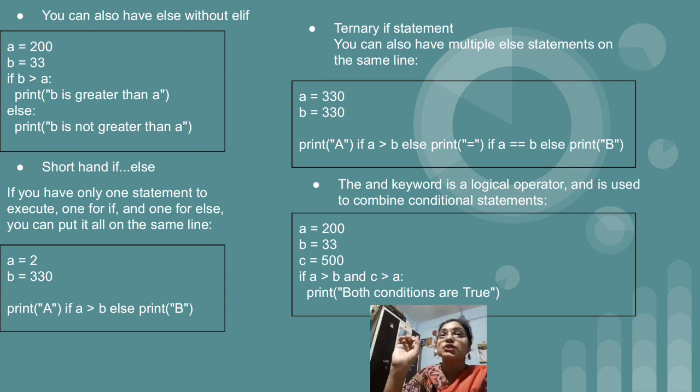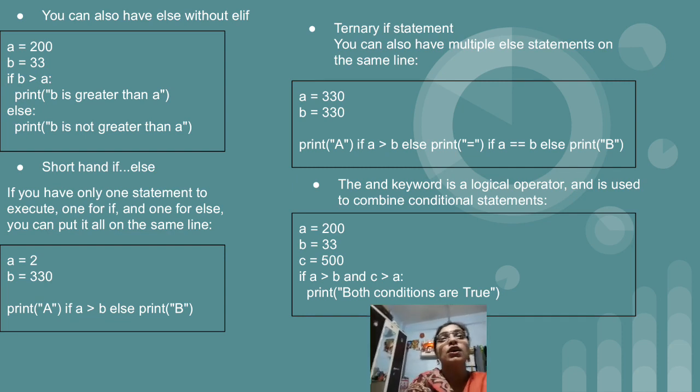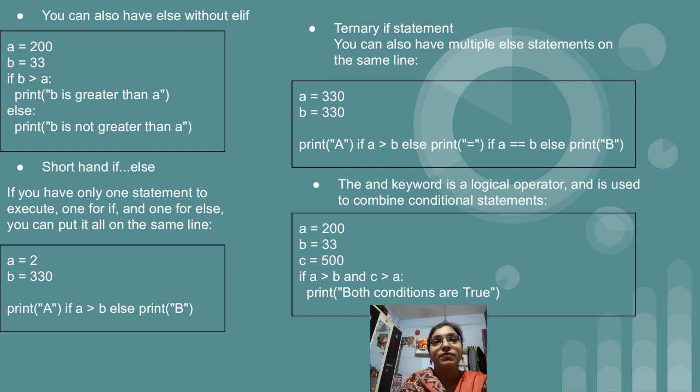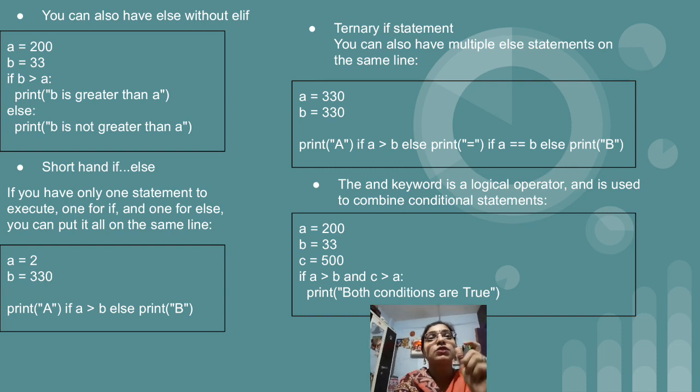After that, c greater than a. The value of c is 500, and 500 greater than 200 is true. So in this example both conditions are true, and the statement displayed is that both conditions are true. So we can check more than one condition.